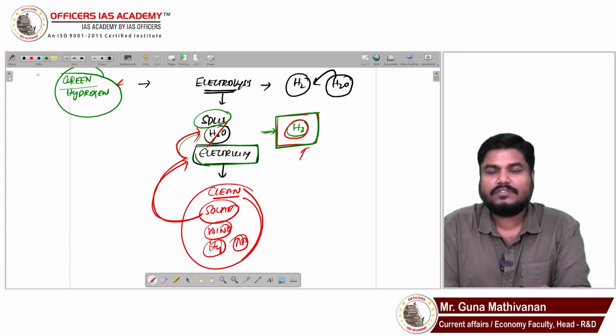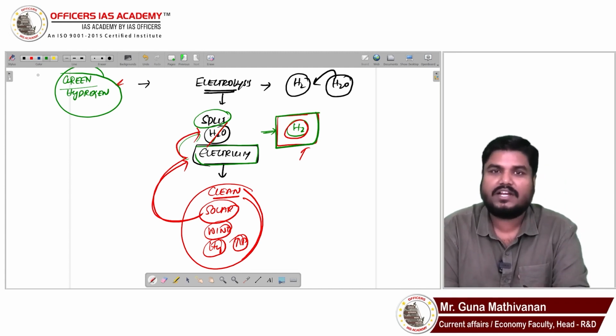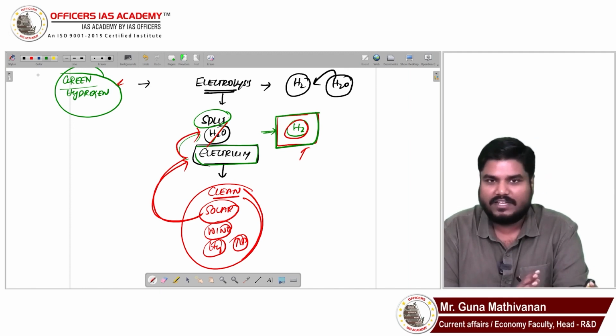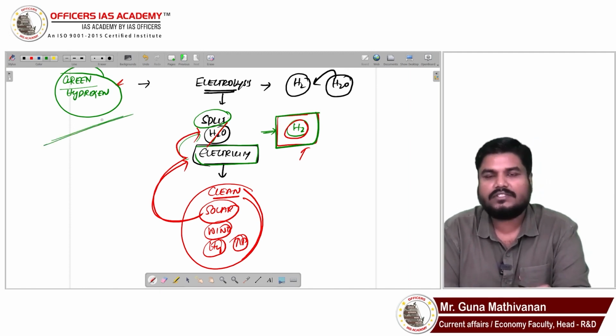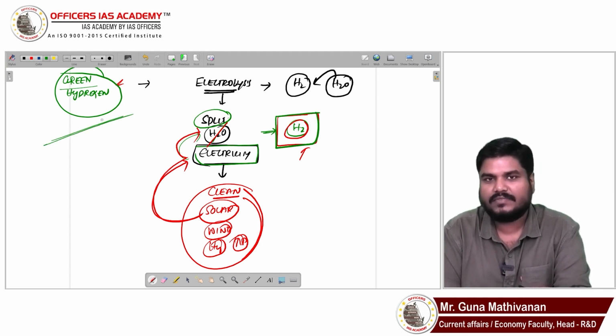Why was it in the news? The Ministry of New and Renewable Energy came with a new definition for green hydrogen in the Indian context. That I will discuss slightly later. But this is how green hydrogen is being labeled.